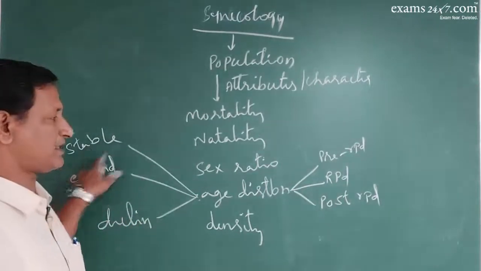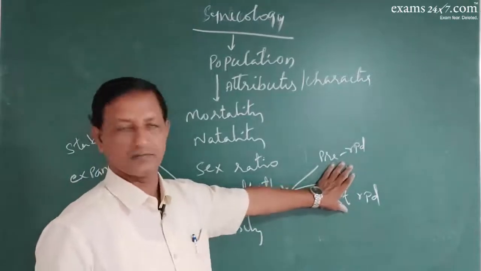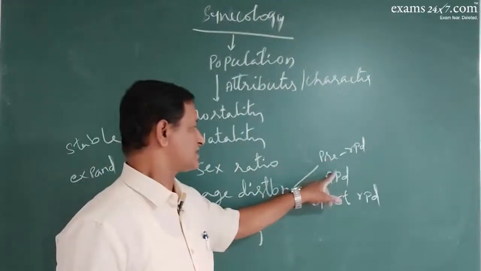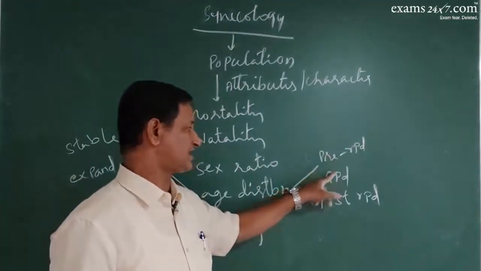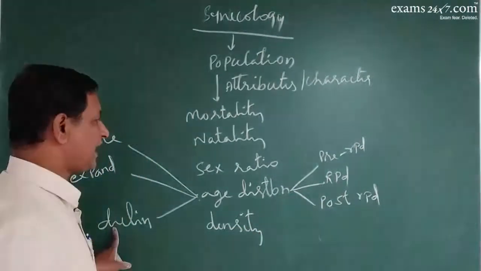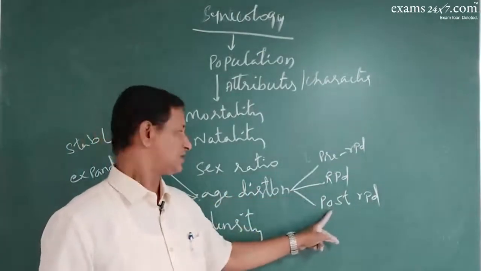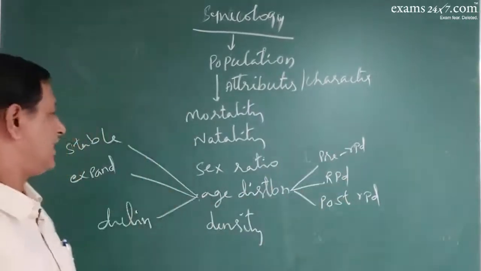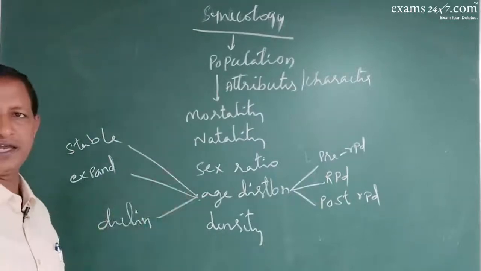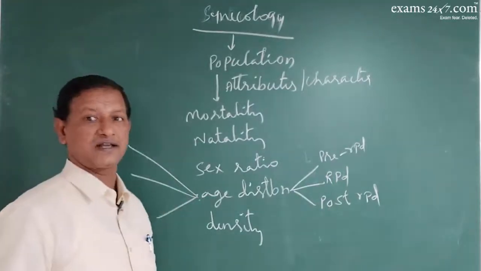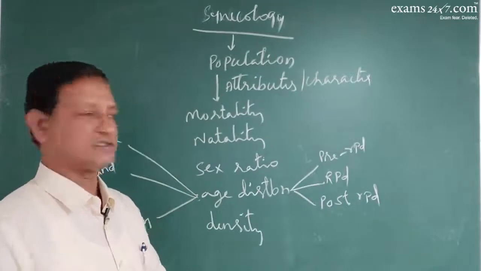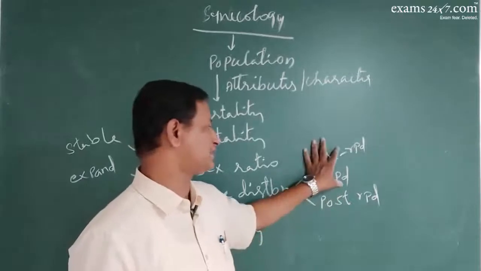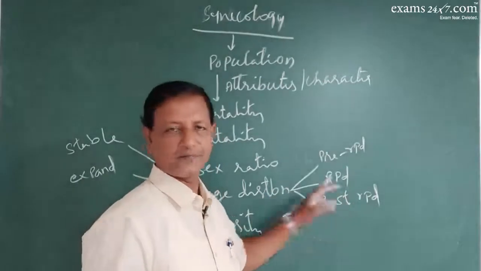In a stable population, these two are more. In an expanding population, this is more, this is a bit less, this is too less. In a declining population, this is more, this is comparatively okay, this is too less. Hence, this is age distribution in a given population. So a good healthy population is the one where there is almost equal or more representation in these two categories, less in this category.